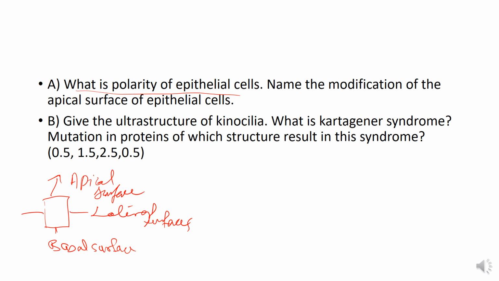So this is the polarity of the cell. If you write this much, you will get 0.5 marks.